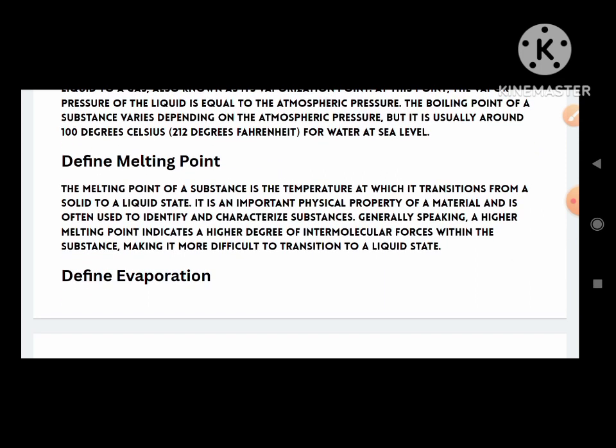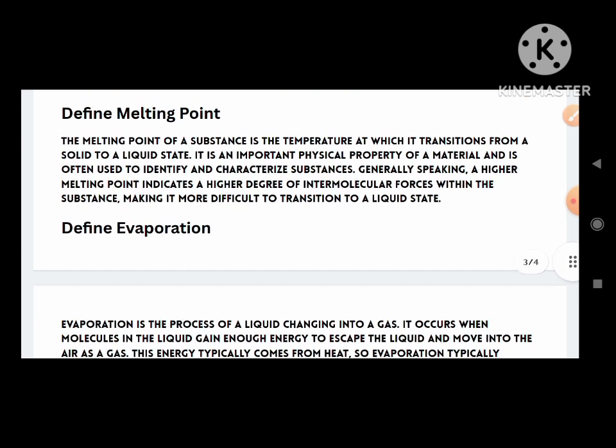Define melting point. The melting point of a substance is the temperature at which it transforms from solid to a liquid state. It is an important physical property of a material and it is often used to identify and characterize substances. Generally speaking, a higher melting point indicates a higher degree of intermolecular force within the substance, making it more difficult to transition to a liquid state.